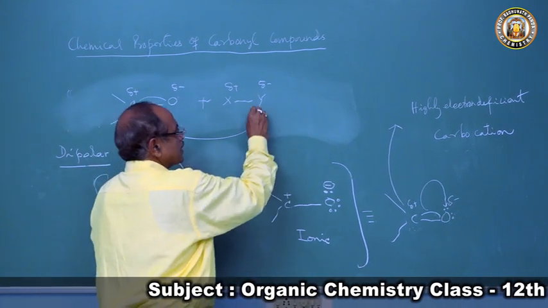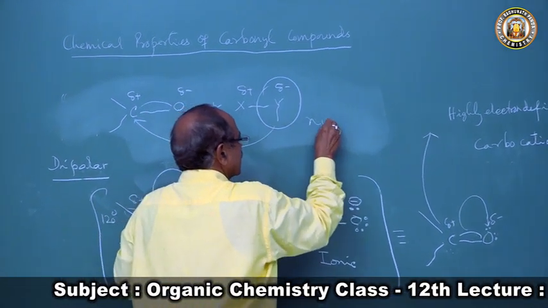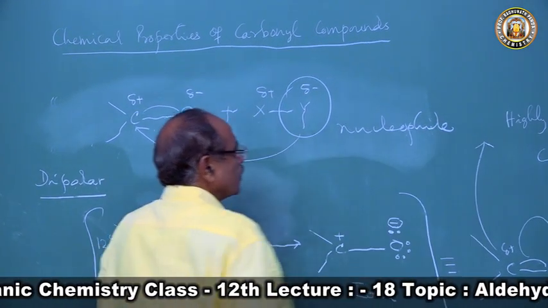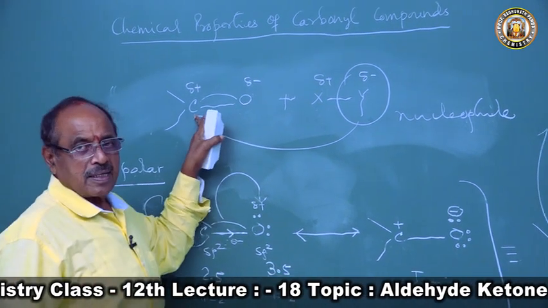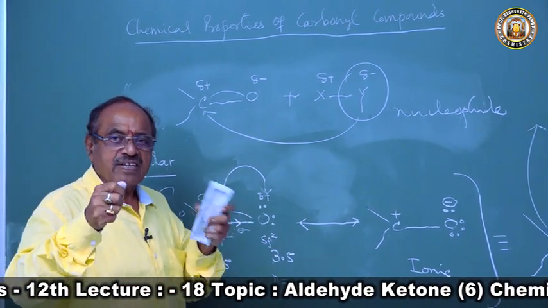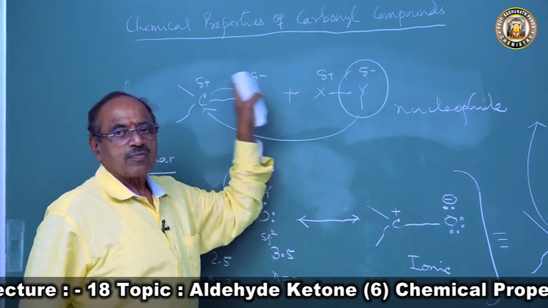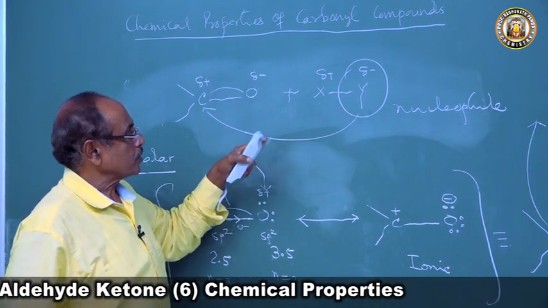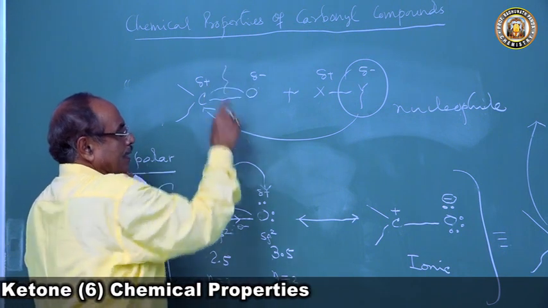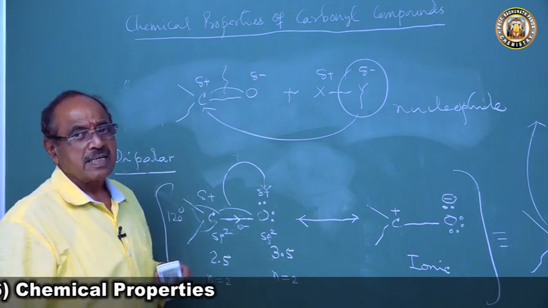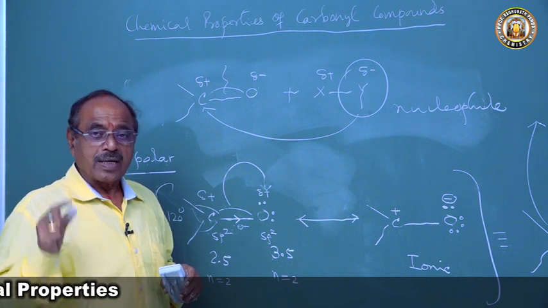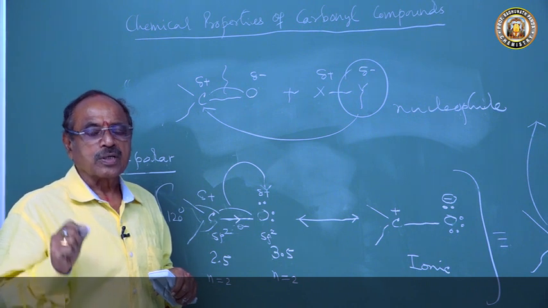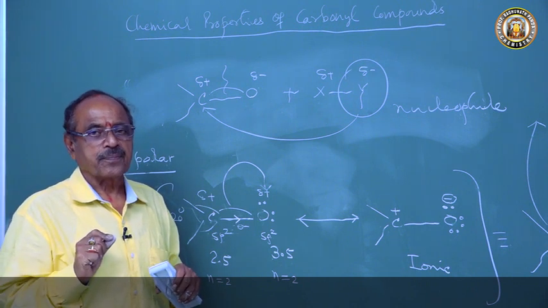This Y minus is a nucleophile. So the carbonyl carbon acts like a steering of a vehicle, attracting the nucleophile towards it. Hence the pi bond can easily break, and it undergoes nucleophilic addition reaction. All carbonyl compounds, whether aldehyde or ketone, will undergo nucleophilic addition reaction.